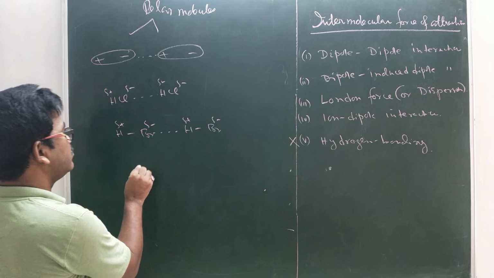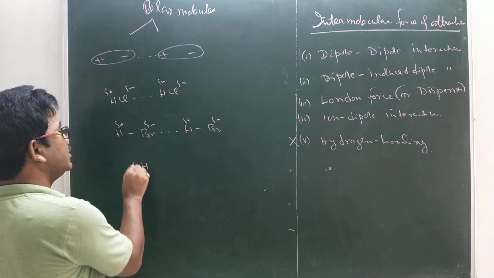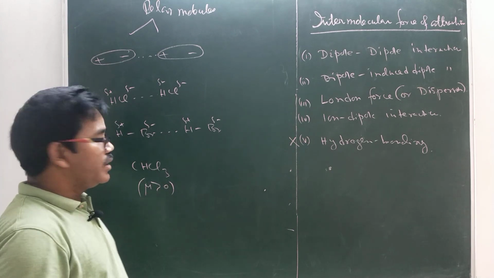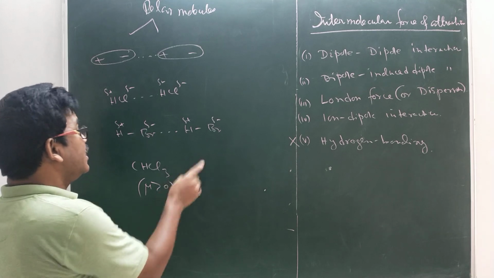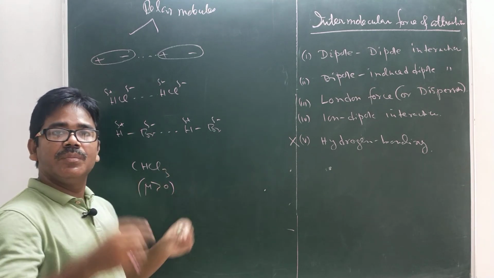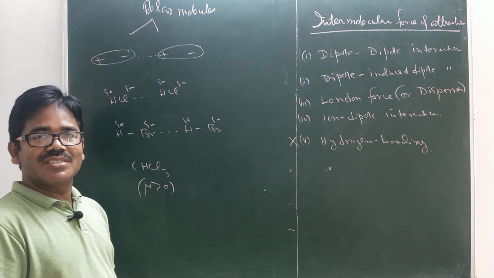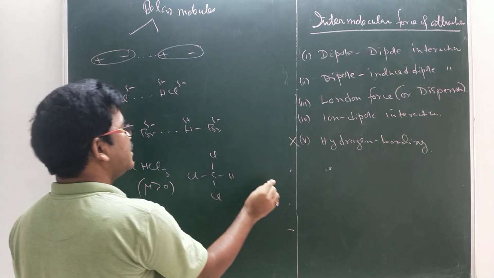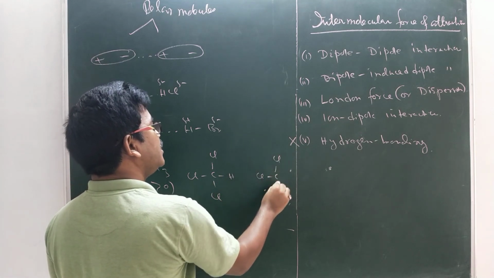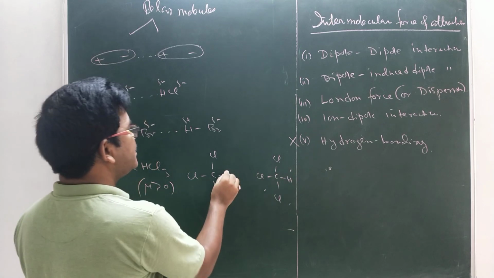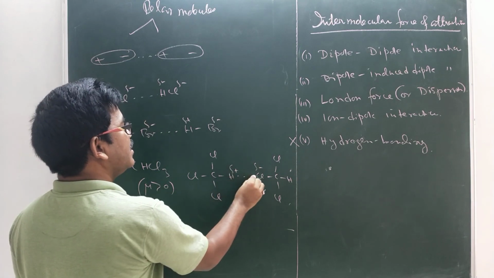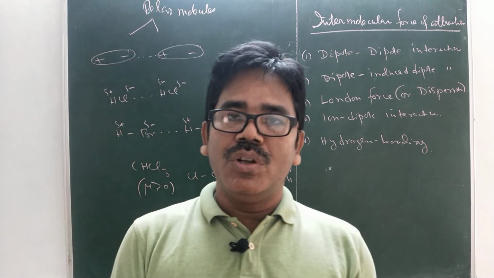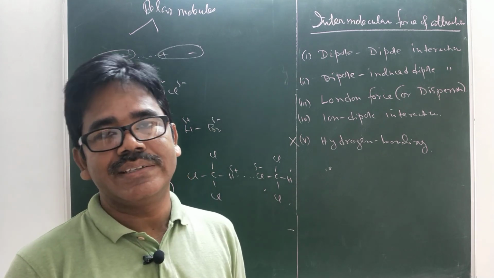Suppose you take chloroform. Chloroform is also a polar molecule. Am I right? Dipole moment greater than 0 means polar molecule. Yes. Then if another chloroform molecule is there, between them there will be dipole-dipole interactions. I can show you. Suppose this is chlorine, this is carbon, chlorine, hydrogen. Similarly, chlorine, carbon, chlorine, hydrogen. This hydrogen is positive, this chlorine is negative. There will be dipole-dipole interactions. Among polar molecules, dipole-dipole attraction exists.